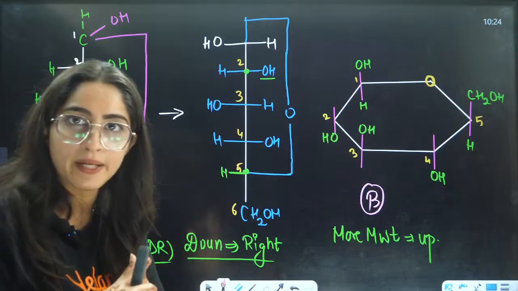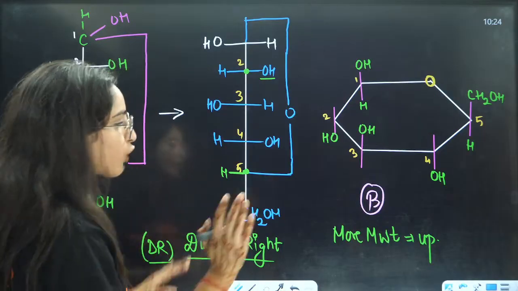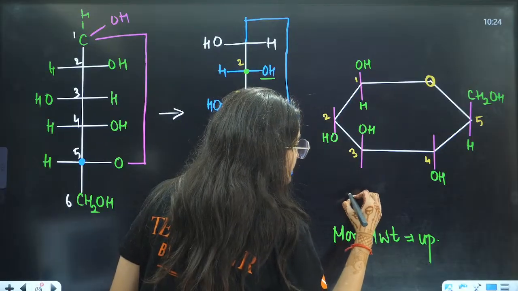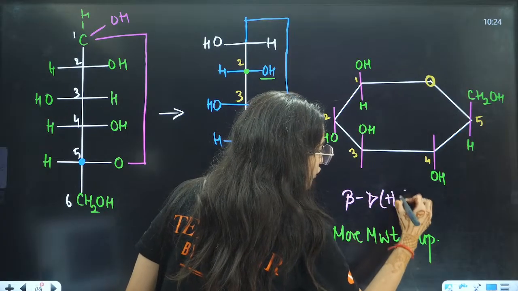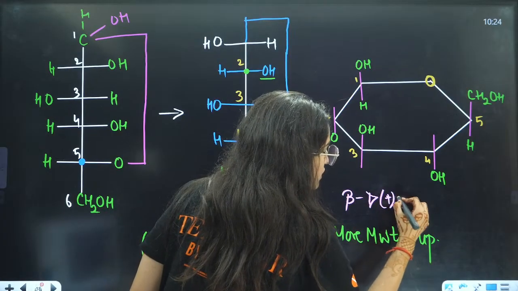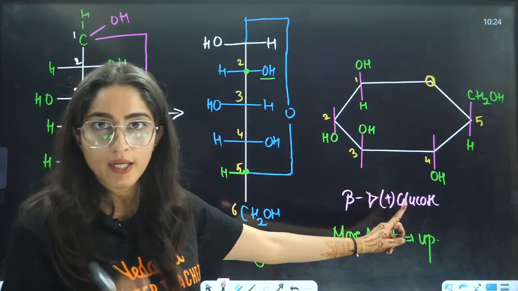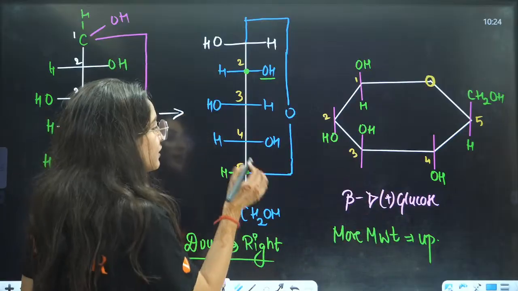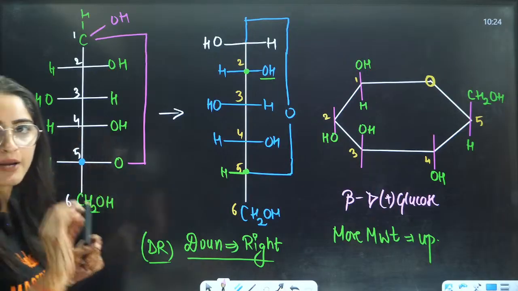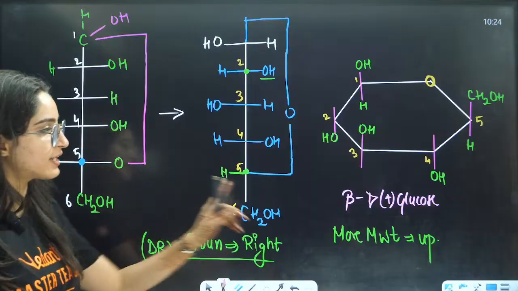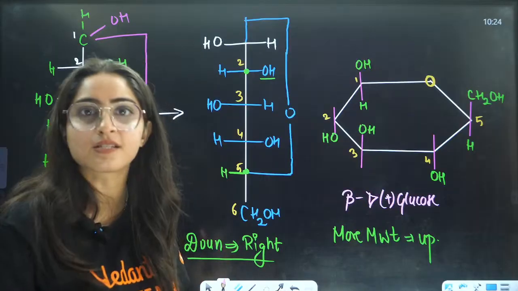One is capital D, capital N. Other is small d, small l. Third is alpha and beta, right? So if you talk about this glucose, this is basically called beta capital D positive glucose. Positive means that it is small d. Capital D means that the last chiral carbon in the open chain was on the right side, that means it is capital D. And this beta means, when you talk about the cyclic structure, right?